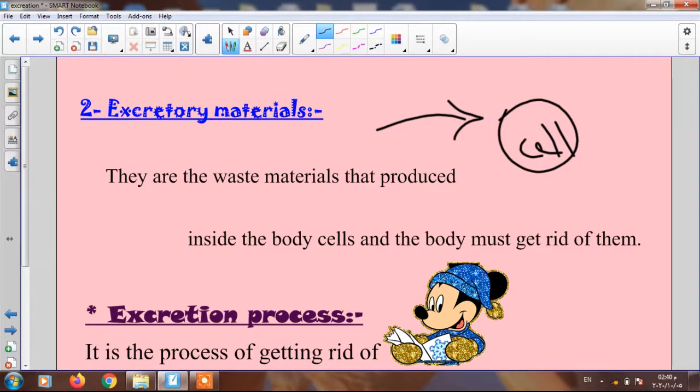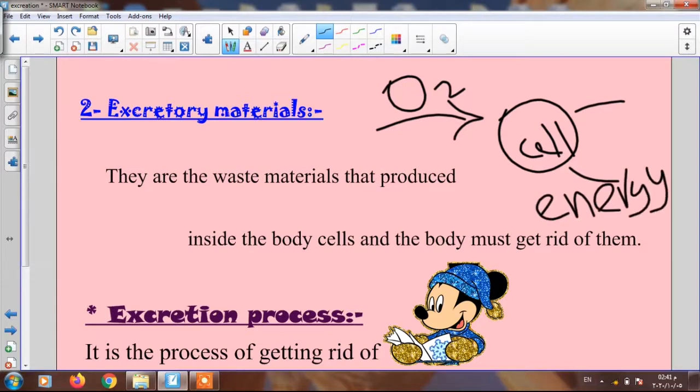Carries digested food and oxygen to the cell. Okay, what happened inside the cell? Excellent. The oxygen burns the digested food and produces, who remembers? Yes, excellent, produces energy. So oxygen burns the digested food inside the cell and produces energy, and also produces wastes.